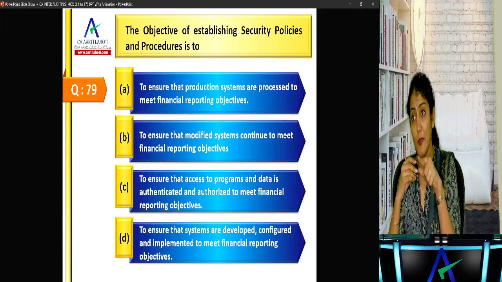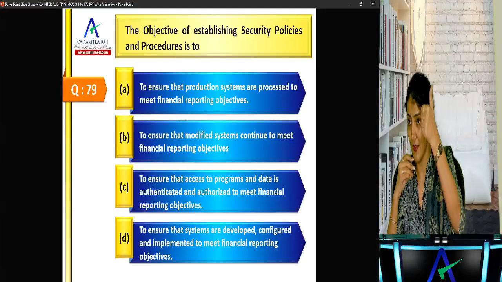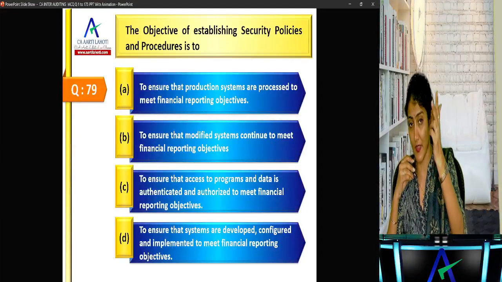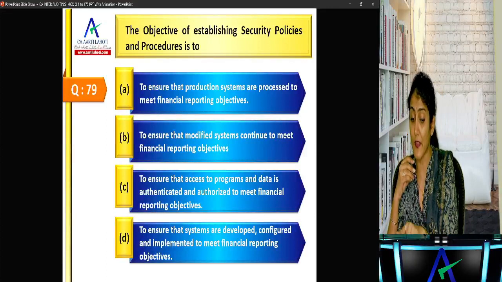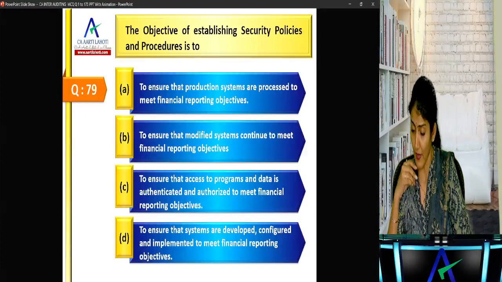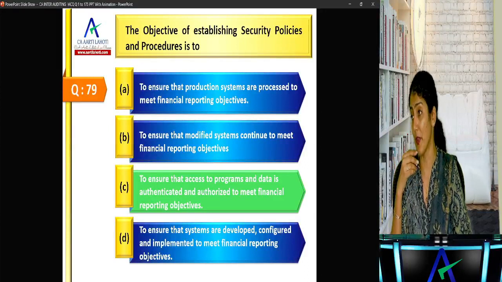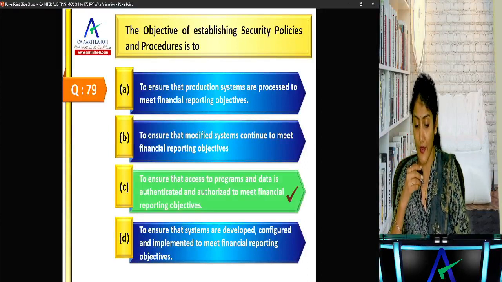Modified system is for the program change control. Do you know the four types of general IT control? Data center and network operation, program change, access security, and application system acquisition, development and maintenance. So access to programs and data is authenticated and authorized. That is of the access security control, right? So the objective of establishing security policies and procedures is for the access security.